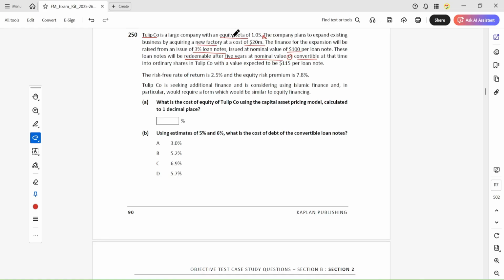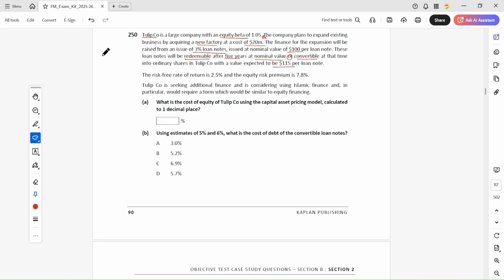So they are financing this new factory by taking 3% loan note, and it must be repaid by the company after 5 years at nominal or converted into ordinary shares in Tulip company at a value expected to be this. So this is the convertible value.